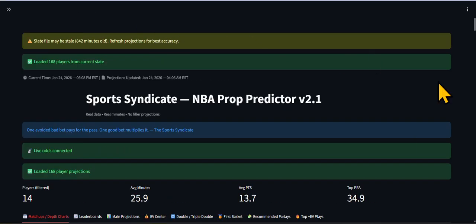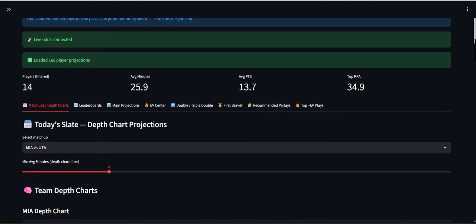Happy betting, guys. Bet responsibly. This is not financial advice. It's basically a decision-making plus EV tool. I'm not giving you any plays to pick. You pick what you want to, all right? You pick what you want to. But the model is just a display of what's available for you to dominate the books, all right?